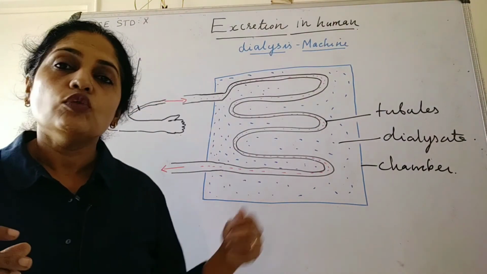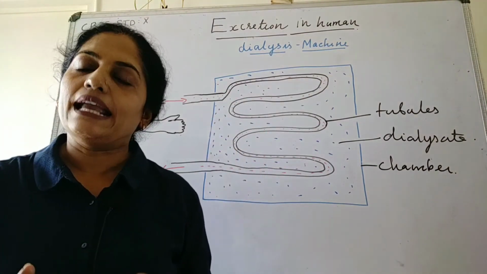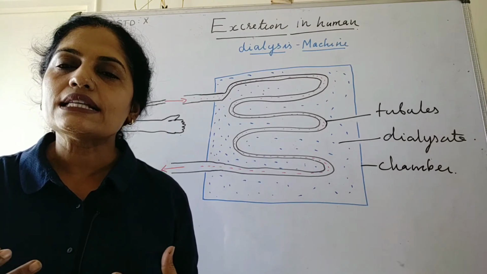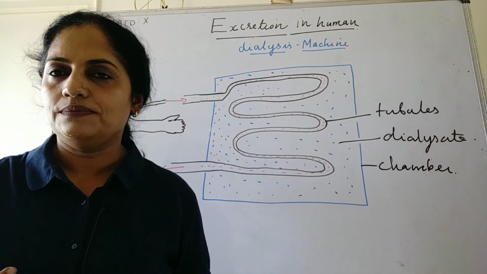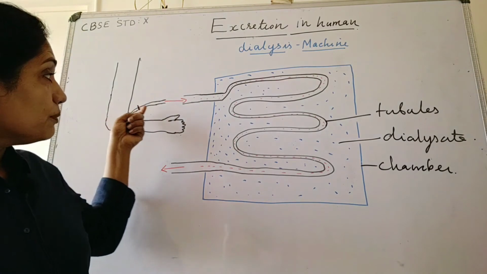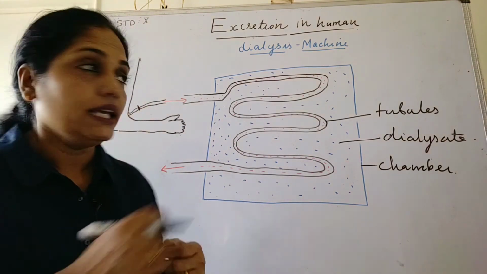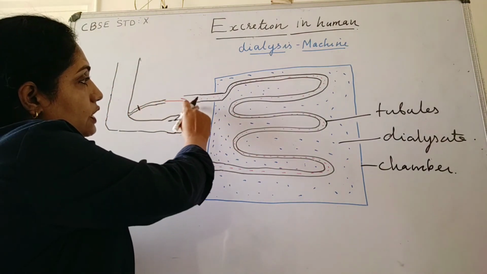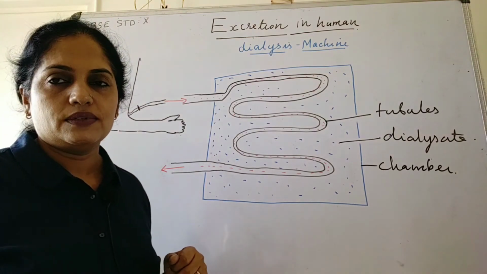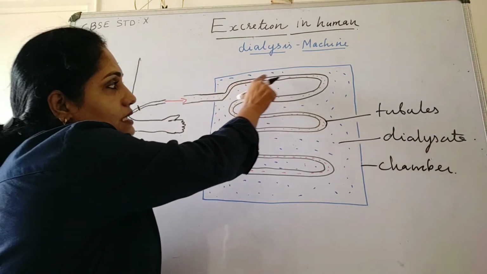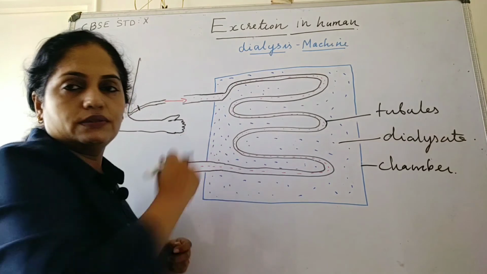Then let us see what the procedure of dialysis is. How does dialysis occur? Blood from the patient's body is transferred into the dialysis machine. So blood is then passed into the tubule.